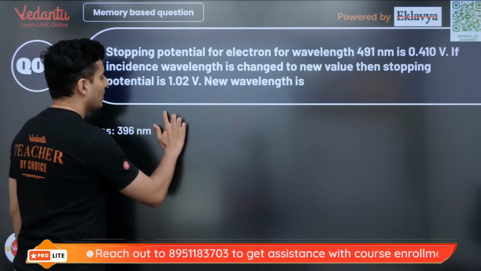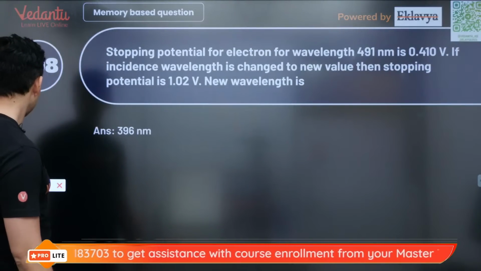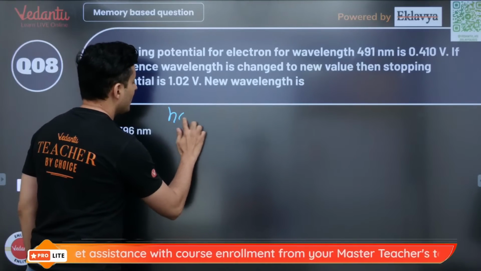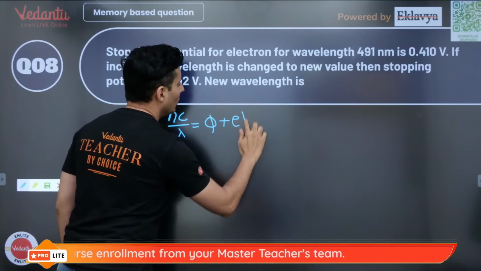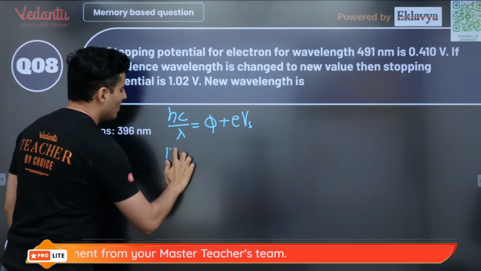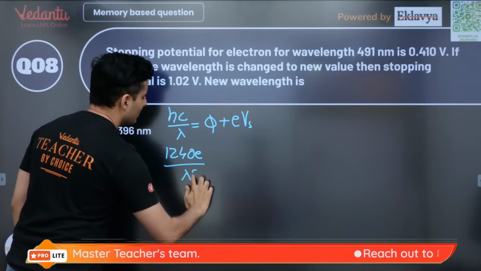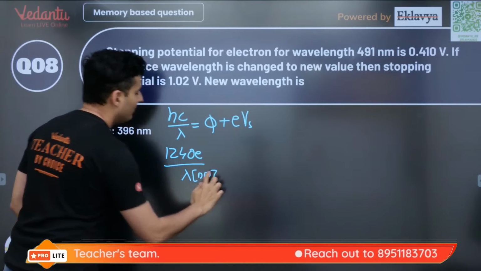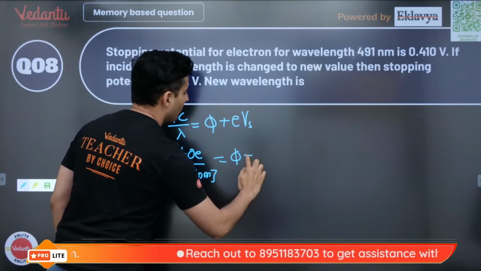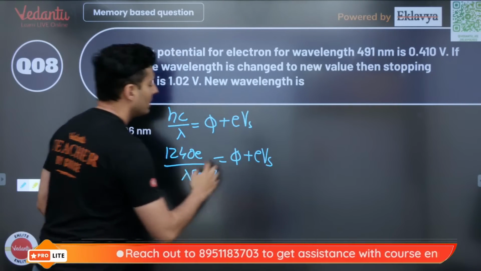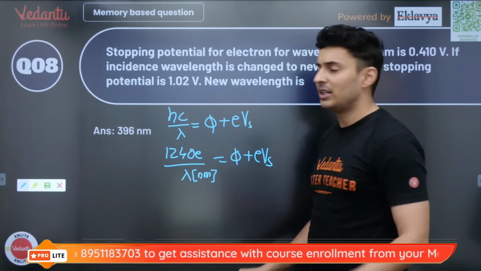Okay, so the equation that I will need to use is this one. hc by lambda is the work function plus e into Vs. This hc value I can write as 1240 electron volt nanometer by lambda, where lambda is in nanometers. If it was in Angstrom, it is 12400. So hc by lambda equals phi plus e into Vs. Now all you need to do is substitute the values and you will get two equations, solve them simultaneously.